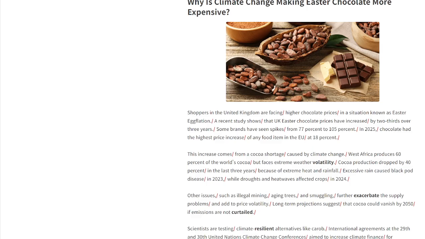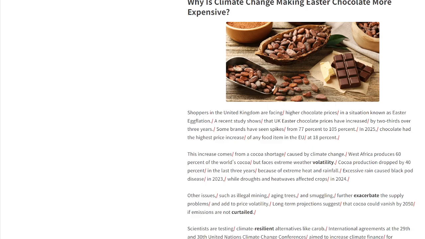West Africa produces 60% of the world's cocoa but faces extreme weather volatility. Cocoa production dropped by 40% in the last 3 years because of extreme heat and rainfall. Excessive rain caused black spot disease in 2023, while droughts and heat waves affected crops in 2024. Other issues, such as illegal mining, aging trees, and smuggling, further exacerbate the supply problems and add to price volatility.